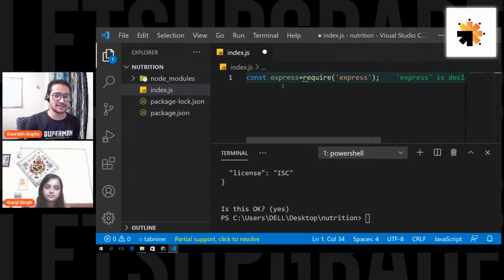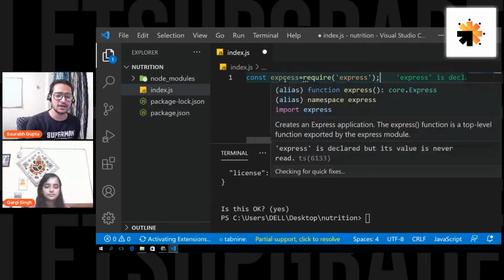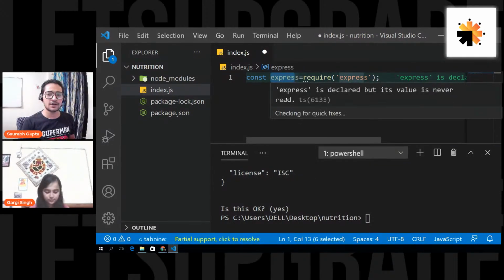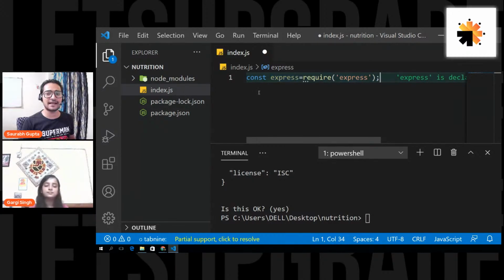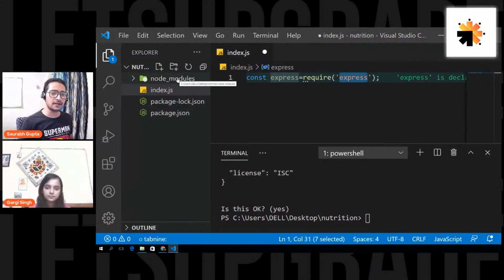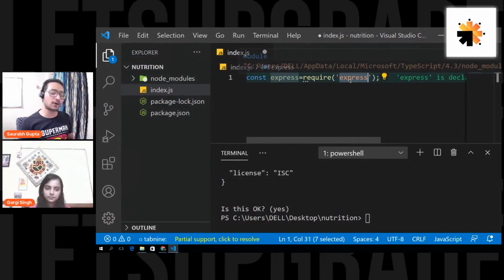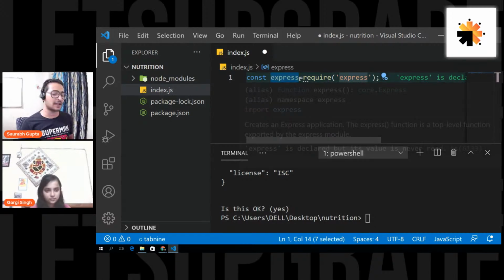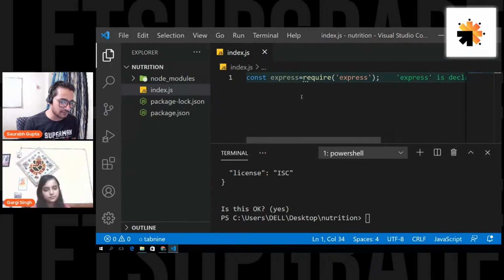So const express, this is the variable name that I'm using, so that I can use the express package using this name anywhere in the code, right? So const express = require('express'), and this is the package name. What this require will do is go inside the node_modules folder, extract the express package and import it for me. I'm storing the whole functionality of that express package in this express variable so that I can use it anywhere in my project, right? So this is the first thing that we are doing. Is this clear, everyone?